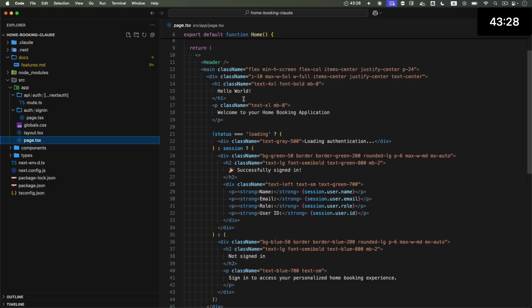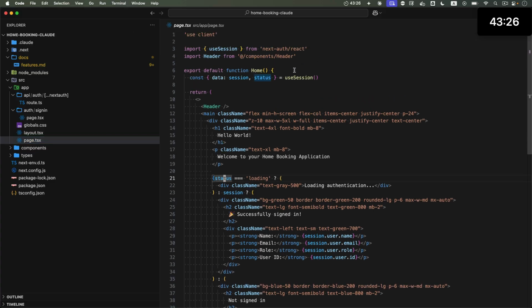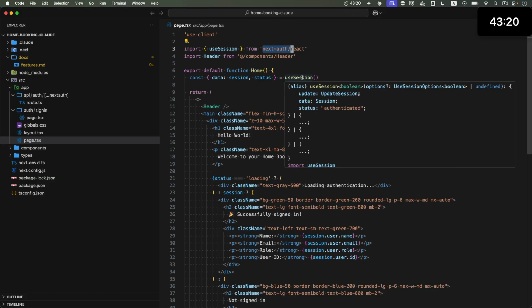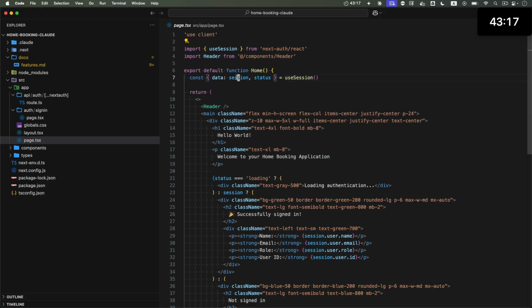It checks the status for use session, and use session. All right, it's just some NextAuth stuff. It uses this use session stuff, and that's where the info is coming from. I don't know how it works under the hood, and I don't think I'm going to explore that as part of this session. It appears to be working, so let's just move on.